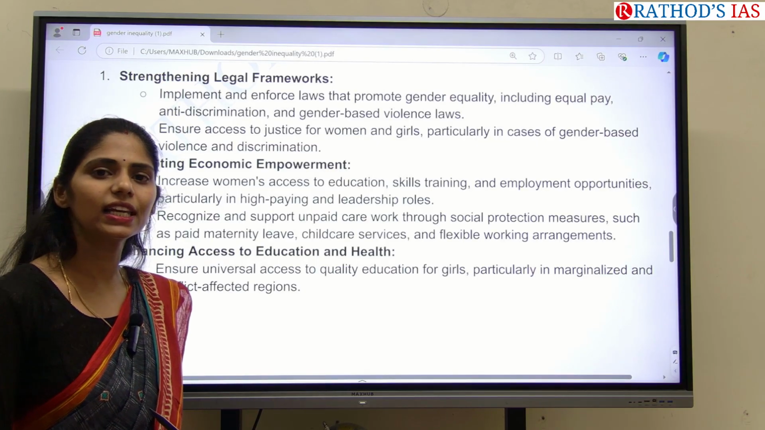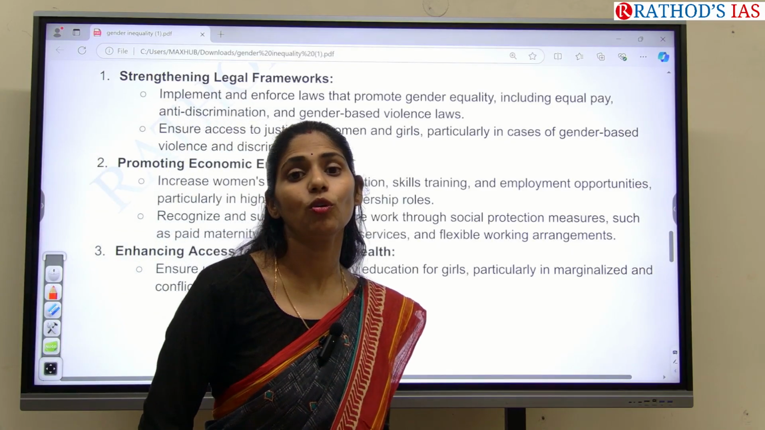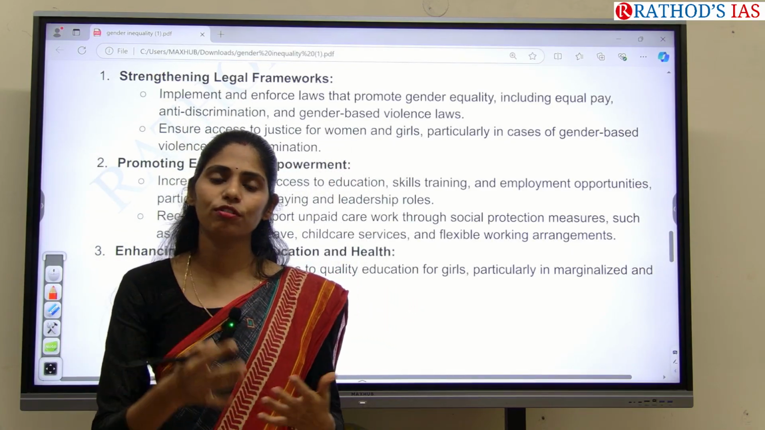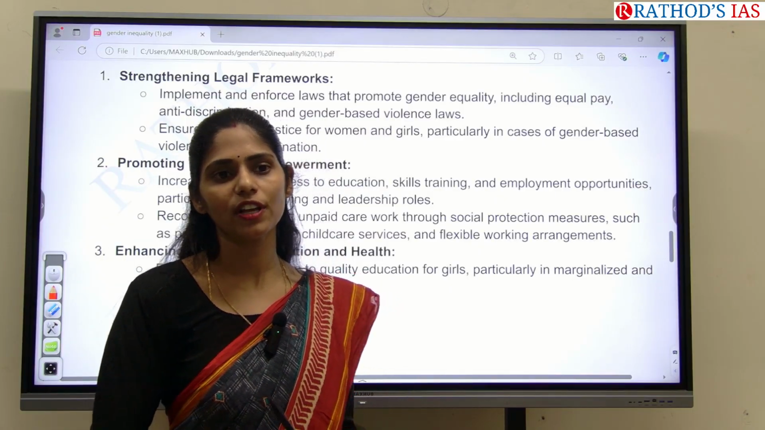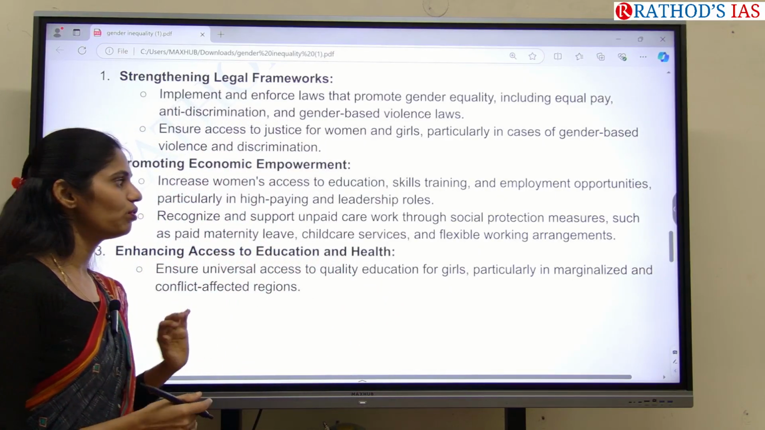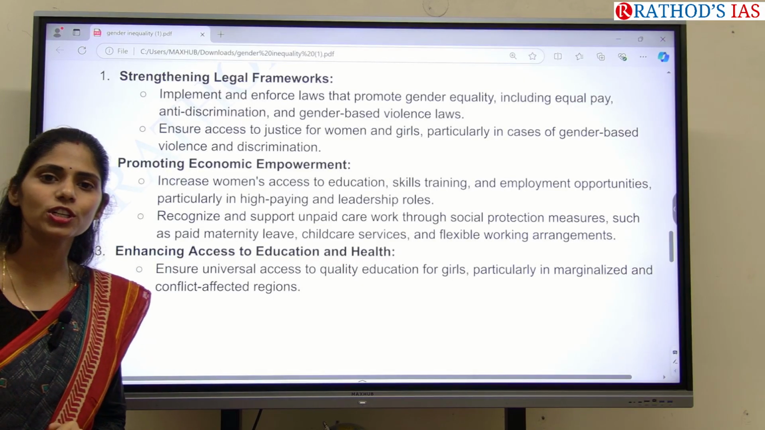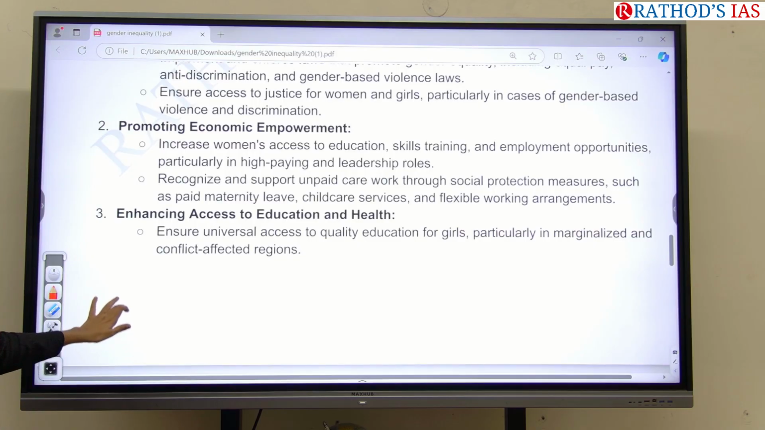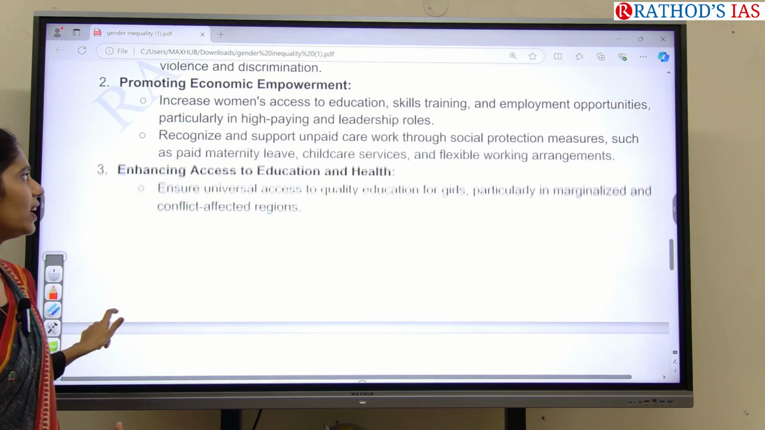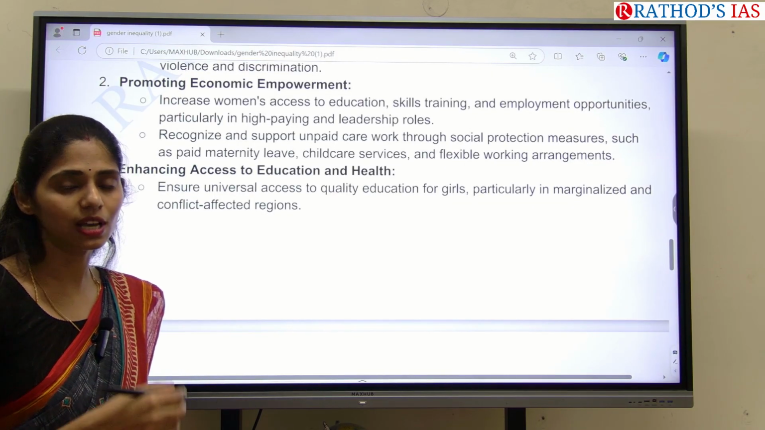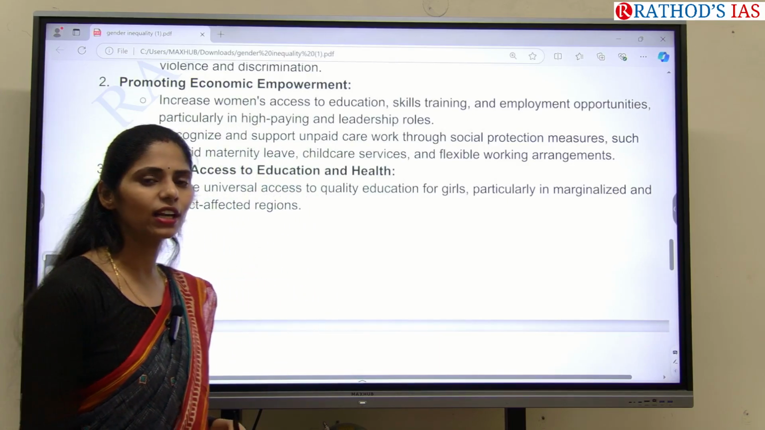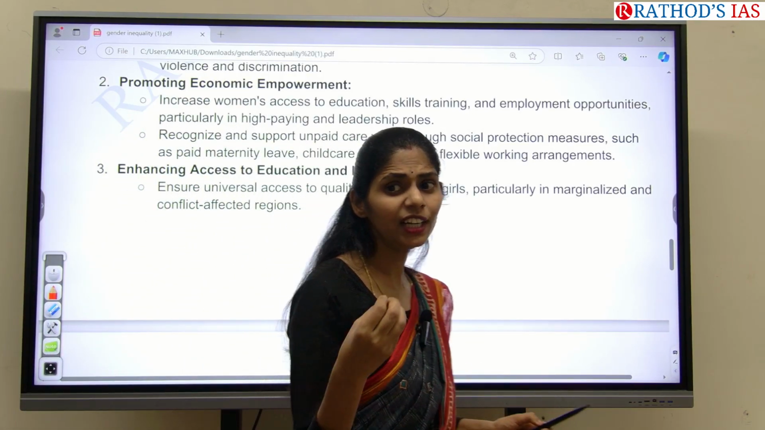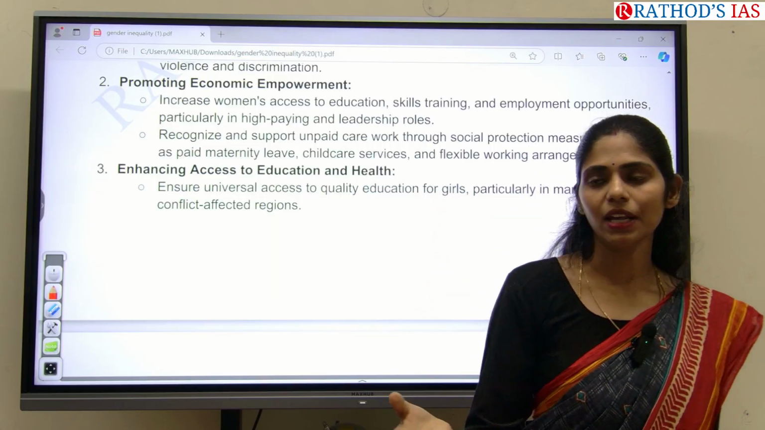For example, Skill India. For example, providing more loans for these SHGs, and we can focus on formalization of our economy, and on increasing employment opportunities for women. Okay, those are things that we can do. And we have to recognize and support the unpaid care work of women, so that if you include that in our GDP, it will also support women empowerment.